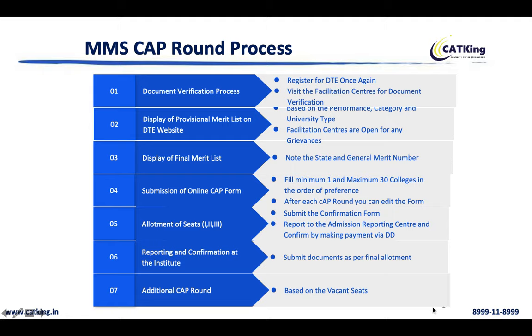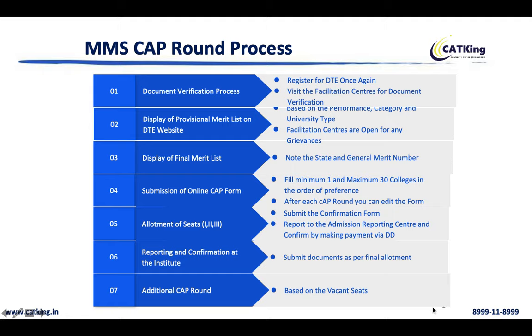Once this year's process is out, we'll definitely do a revised video for the same. This is to give you a fair idea what you should be ready with. After allotment is done, you will have to submit all your original documents as per the final allotment to confirm your seat with the colleges. And if there are any seats vacant, then there is something called an additional cap round, or the vacancy round, or cap round 4.